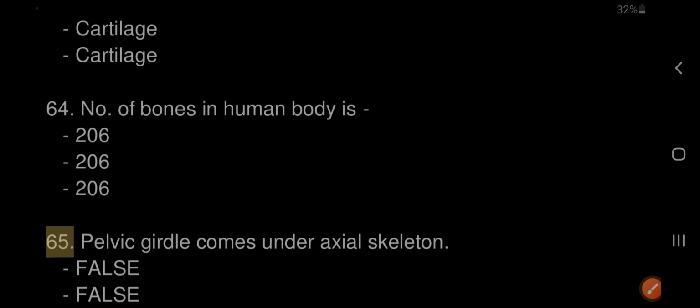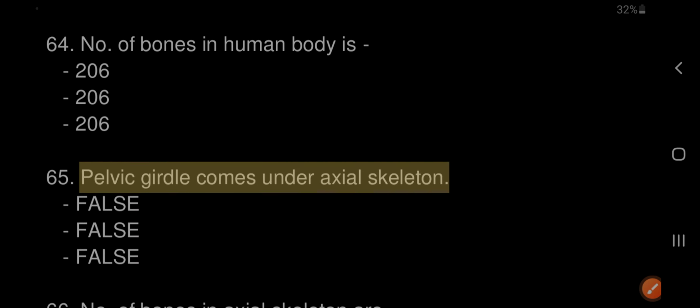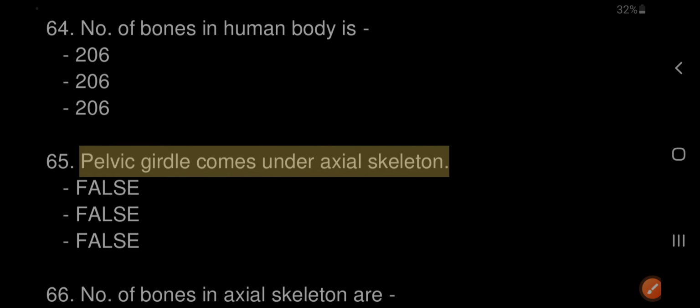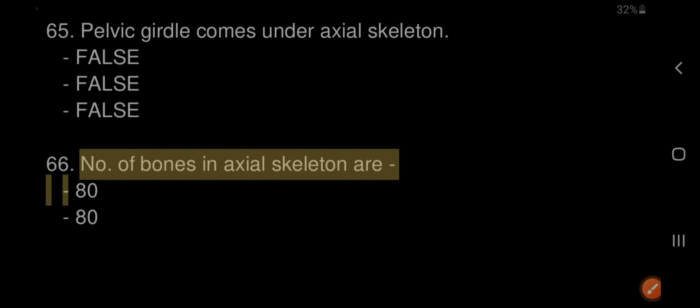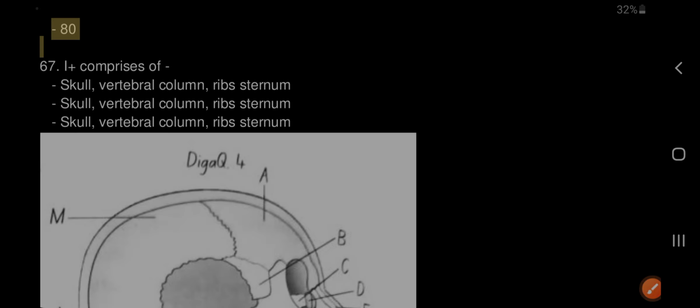65. Pelvic girdle comes under the axial skeleton. False. 66. The number of bones in the axial skeleton is 80. 67. The axial skeleton comprises the skull, vertebral column, ribs, and sternum.